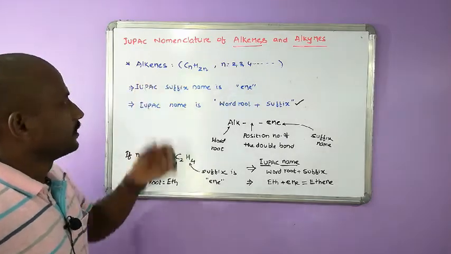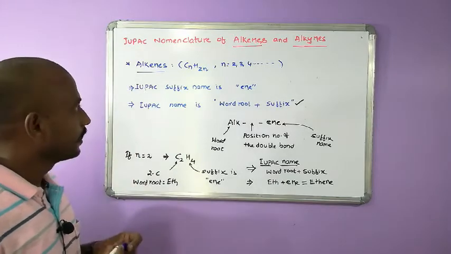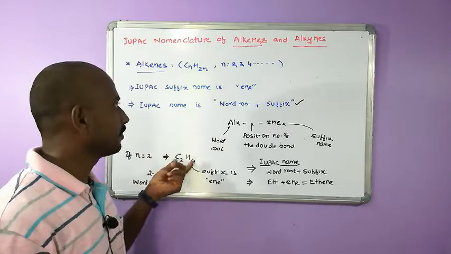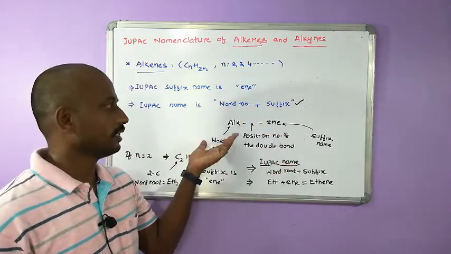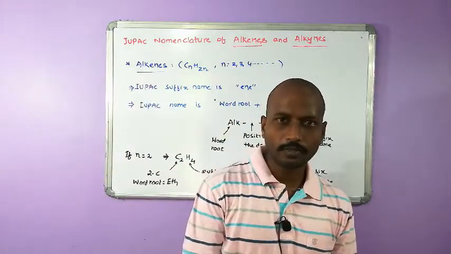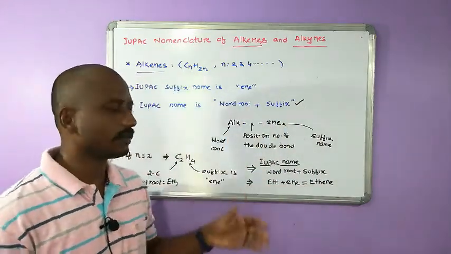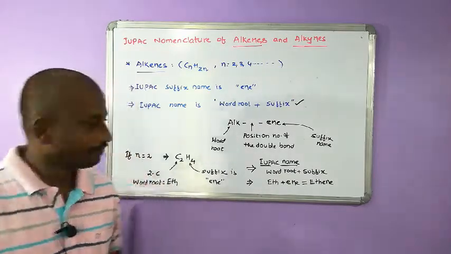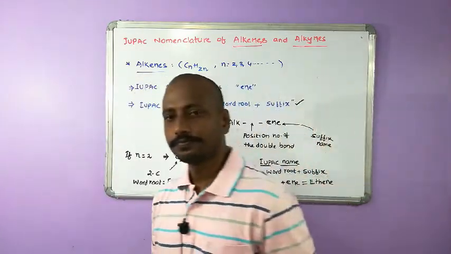So for alkenes, the general formula is CnH2n, as we discussed many times, and the suffix name is "-ene". If the formula is given, word root plus suffix is enough. If the structure is given, you have to check whether more than one position is possible for the double bond, and then mention the position number of the double bond also. We will check that naming also. Let's see. Please have a look and clarify yourself.